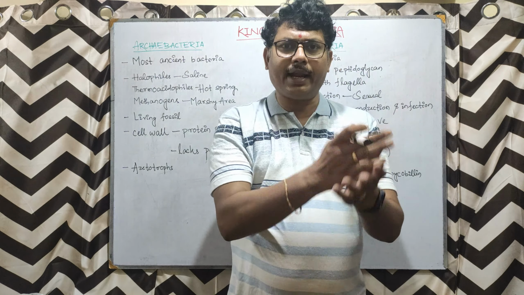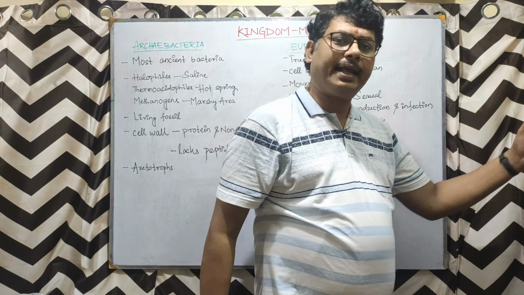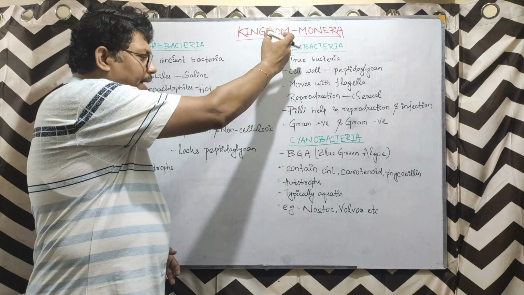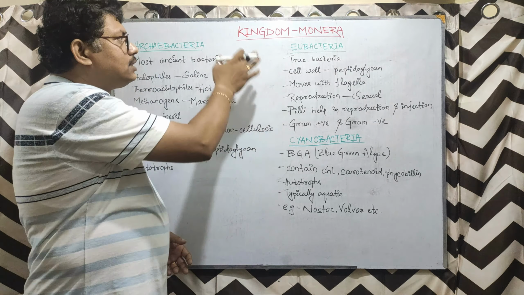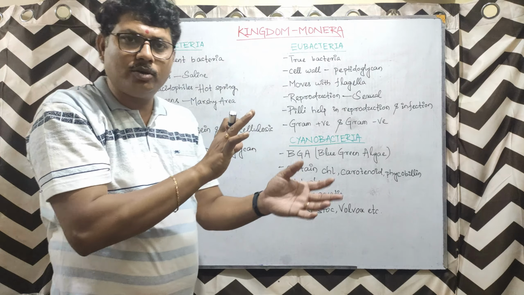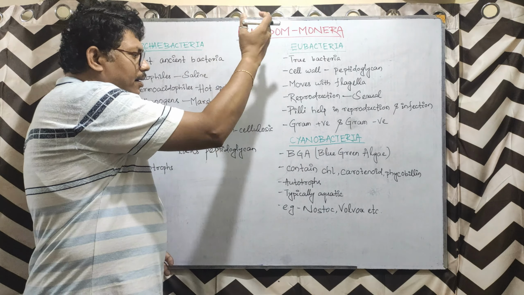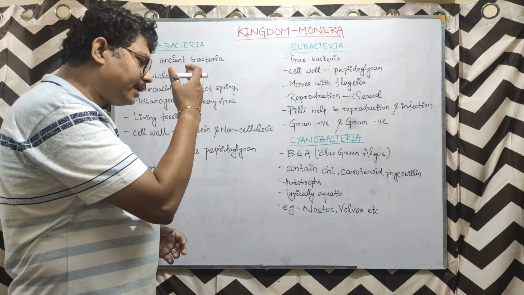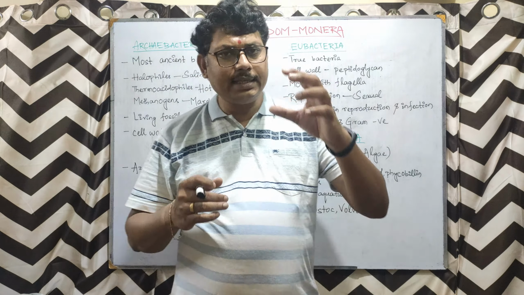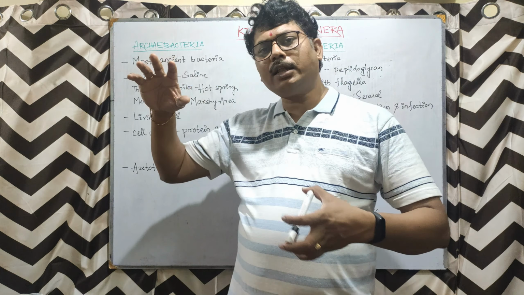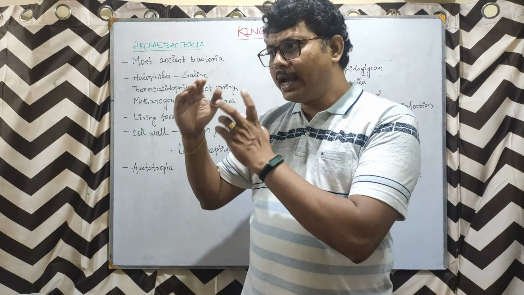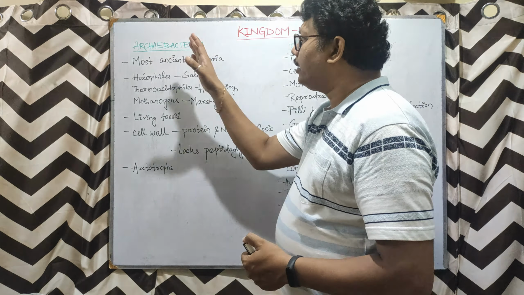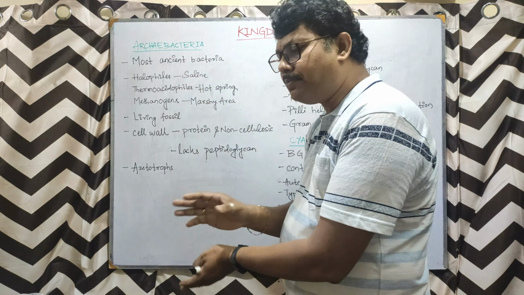So this kingdom Monera, the prokaryotes, they are of 3 different categories. What are they? So primarily they are the Archaebacteria, Eubacteria and Cyanobacteria. This kingdom Monera is again classified into 3 categories: Archaebacteria, Eubacteria and Cyanobacteria. Now we'll try to understand the characteristic of each of them. Now as I said that these are the ancient form of cells. They are the prokaryotes where true nucleus is absent, and hence they are treated as the most ancient organism available